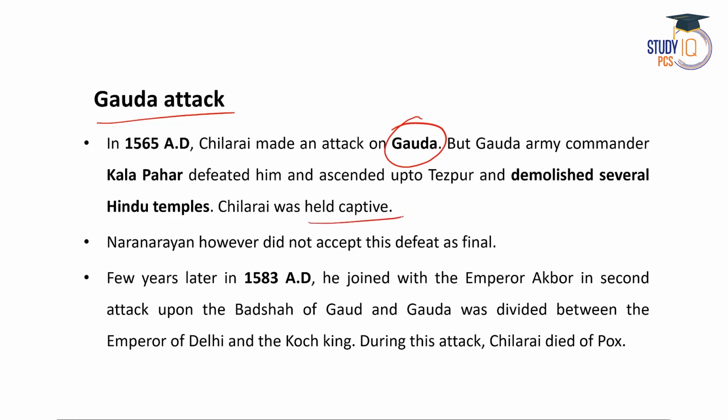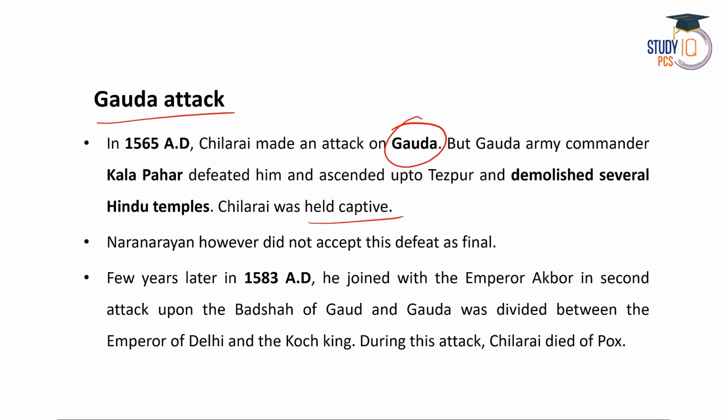Then after that, Kalapahar ascended up to Tezpur, and in his return journey, he demolished several Hindu temples, right? And the Hoygib Madhav temple and the Kamakhya temple were some of them. So Kalapahar destroyed Kamakhya temple as well as Hoygib Madhav temple and many other Hindu temples in Koch kingdom, right?